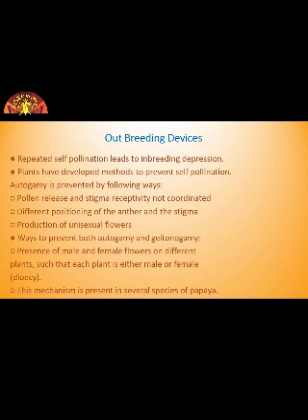Actually, you have seen the many flowering plants produce hermaphrodite flowers. I think you know hermaphrodite flowers means bisexual flowers. And pollen grains are likely to come in contact with the stigma of the same flower. So it is easy for a bisexual flower to transfer pollen from anther to stigma. But repeated self-pollination leads to inbreeding depression. Now what is this inbreeding depression?